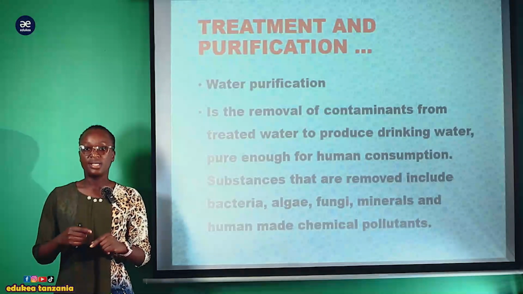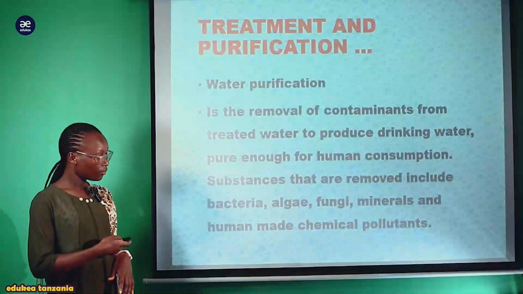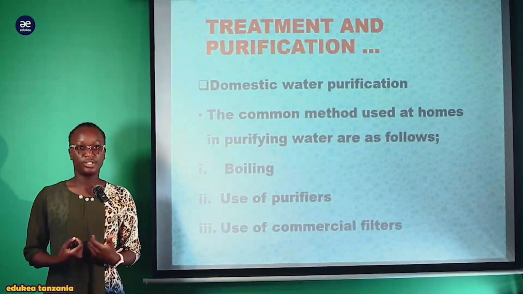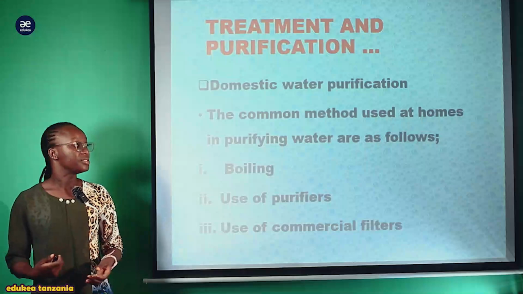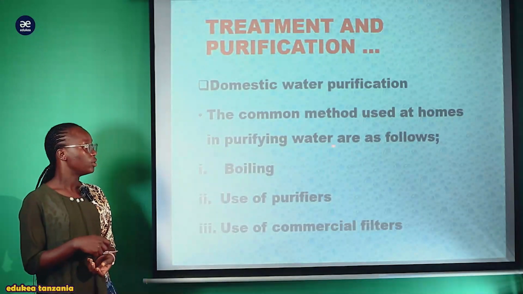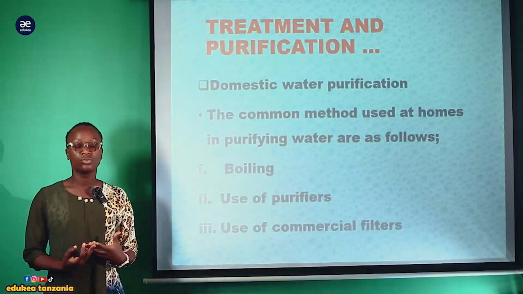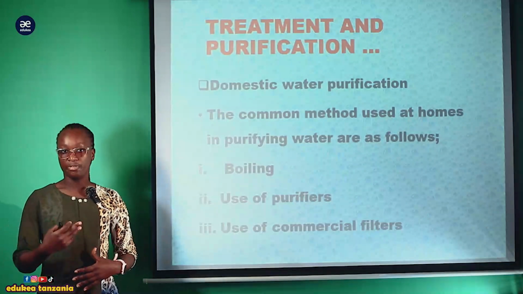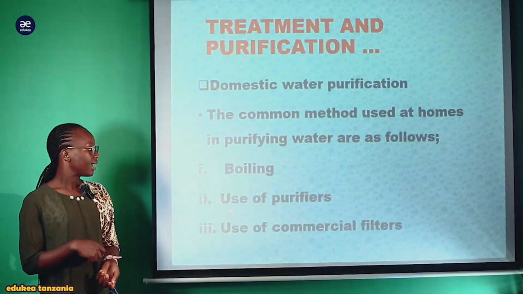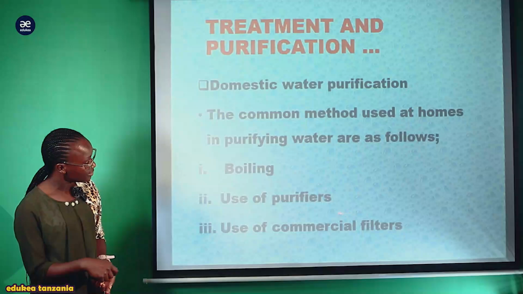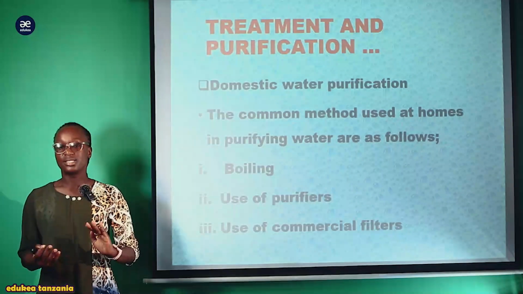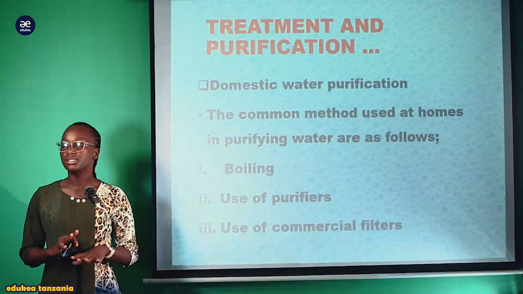Okay, let us see the domestic water purification. How can we purify water domestically? The common method used at home in purifying water are as follow. Kwamba nyumbani kule tunaweza tukatumia some of the method to purify water. What are they? The first is boiling, and the second is use of purifiers, and the third one is use of commercial filters. Kwamba hizi zinaweza zikatumika nyumbani. It is domestically, not industrial. It is done at home ili kufanya maji yawe pure.